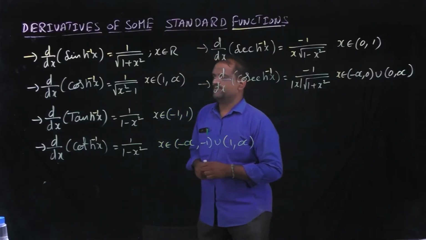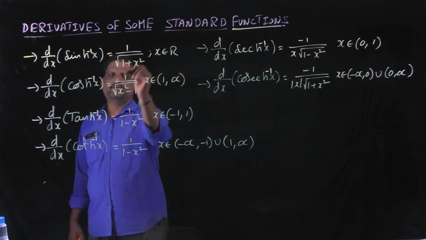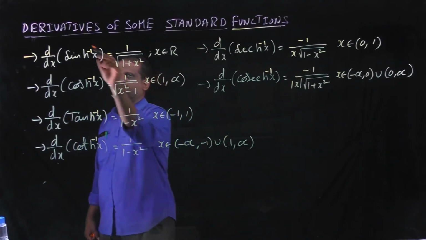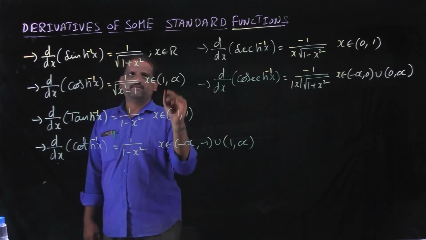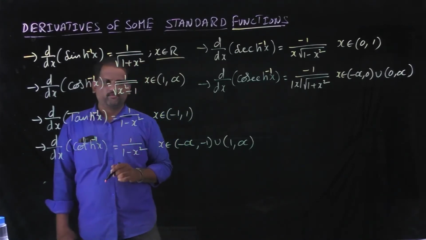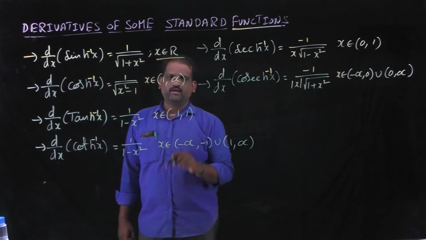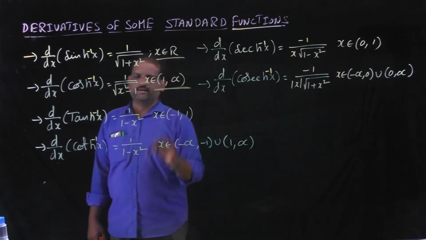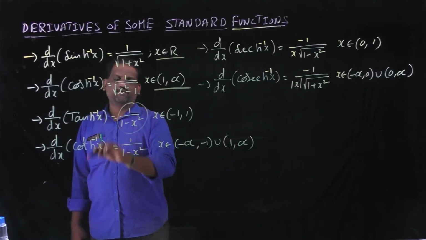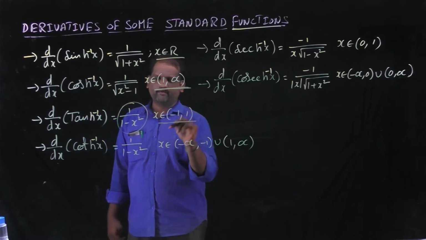Differentiation for inverse hyperbolic functions. Derivative of sinh inverse of x is equal to 1 by root of 1 plus x square. Here sinh inverse of x must be differentiable for x belongs to R. Derivative of cosh inverse of x, that is 1 by square root of x square minus 1. Here x belongs to 1 to infinity. Derivative of tanh inverse of x, that is 1 by 1 minus x square. Here x belongs to minus 1 to 1, open interval.